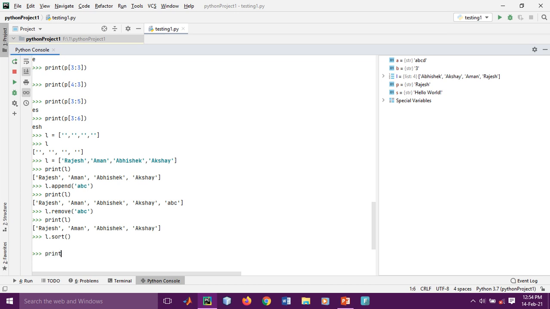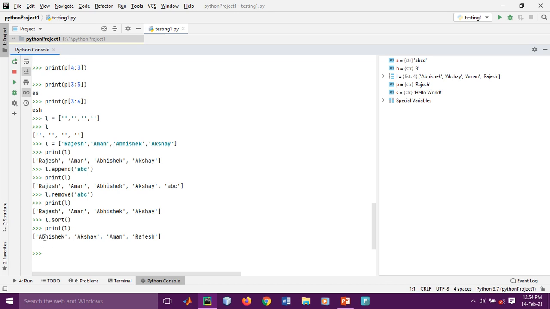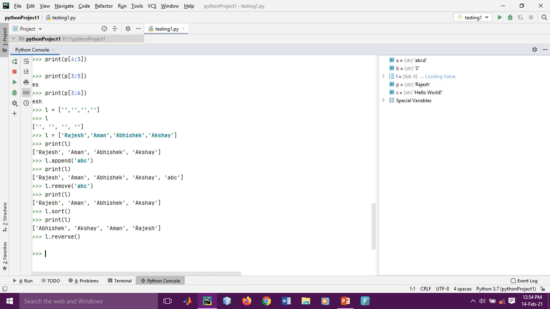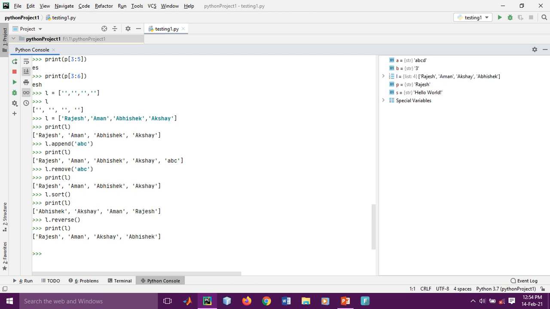Now we have sorted it, and let's see whether it is sorted or not. Here you are seeing our list is sorted based on alphabetical order. Suppose you want to reverse the list, you can also do L dot reverse. It will reverse our list. Let's see whether it is successfully reversed or not. You can simply see here our list is updated in reverse order.